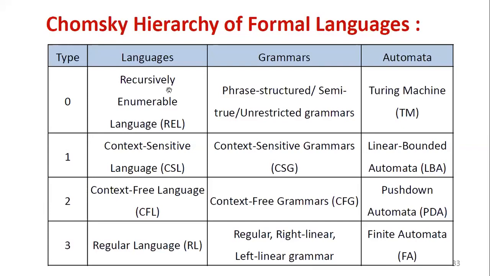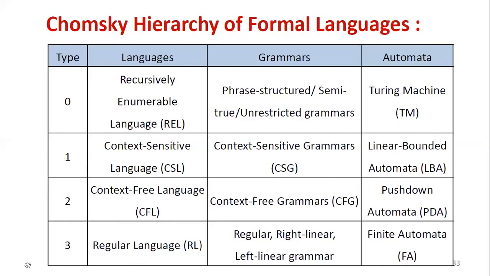Every type of the Chomsky hierarchy contains a language, a grammar, and its acceptor, automata or recognizer. All these 4 categories, 4 families, consist of different languages, different grammars and different automata, with no repetitions.